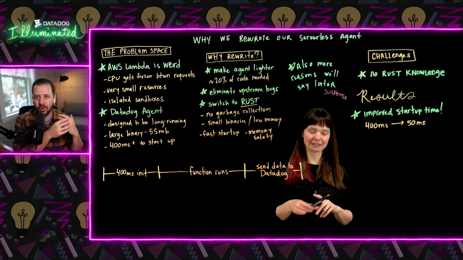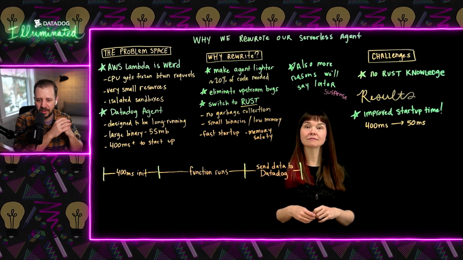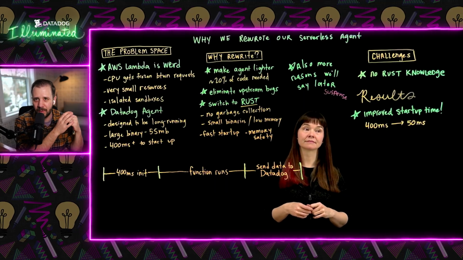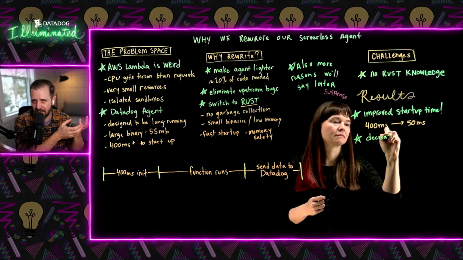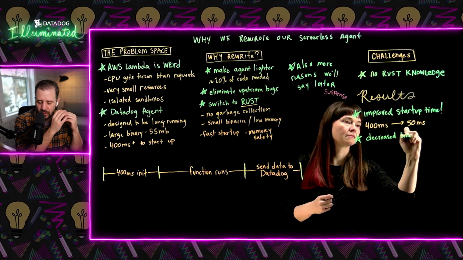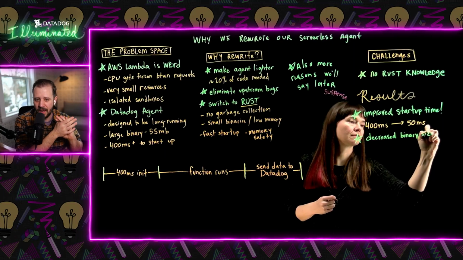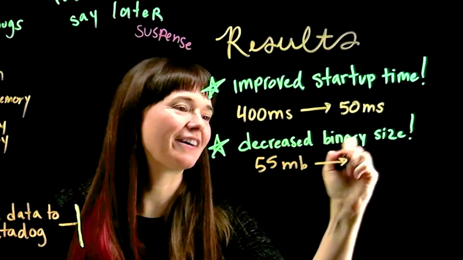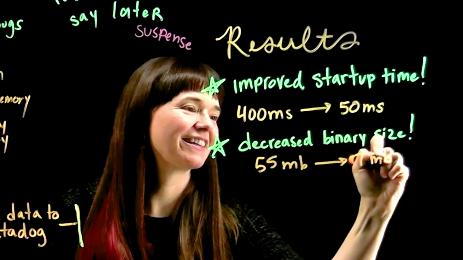Exactly. And then the way we drove that, and a big part of why that's smaller, is the binary size got a lot smaller. So we went from this 55 megabyte binary down to about 7 megabytes. And not all of that is Go's fault. It's not the language specifically. I mean, Go does create large binaries by default, but it was by virtue of the fact that we had been repurposing a lot of other code that we didn't necessarily need. And we went from 55 megabytes to 7 megabytes. That directly influences the cold start time reduction, because that's just simply much less data that Lambda has to pull into the sandbox and start running during the cold start.